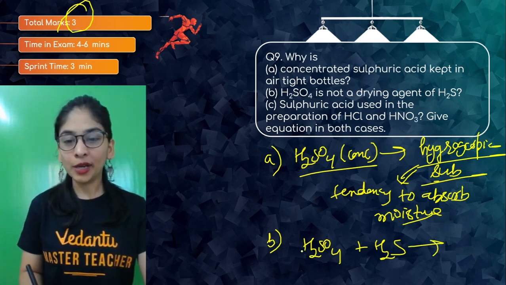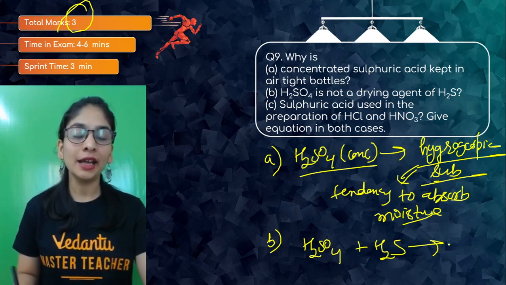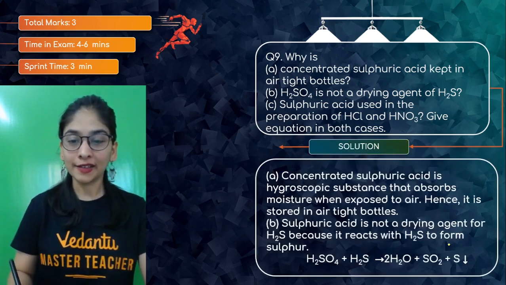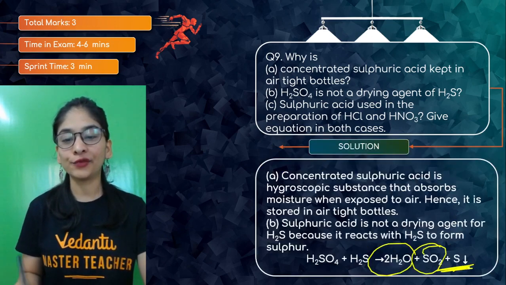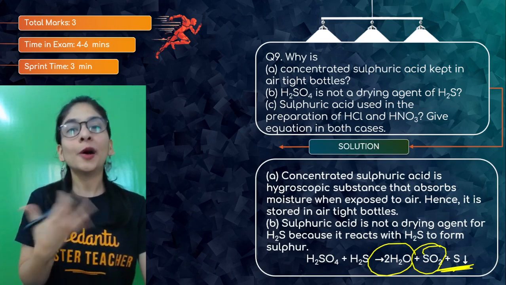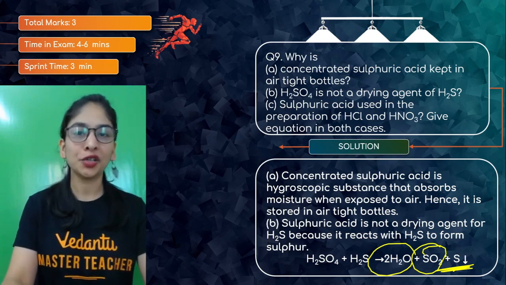And what product are we going to get? We are going to get H2O, SO2 gas, and free sulfur basically. The sulfur is going to deposit, and that we don't want. See, H2O, sulfur dioxide, and free sulfur. Because of this free sulfur that settles down, the purpose as a dehydrating agent is not served. So that's something you should know.